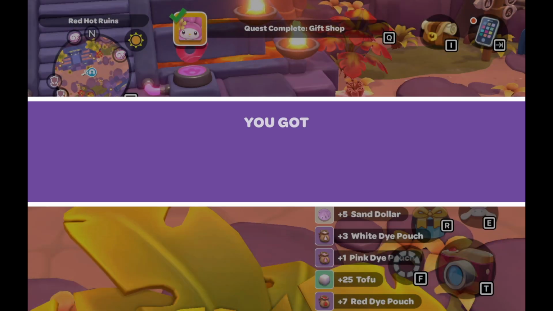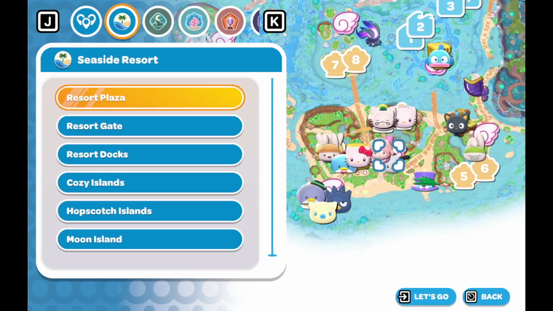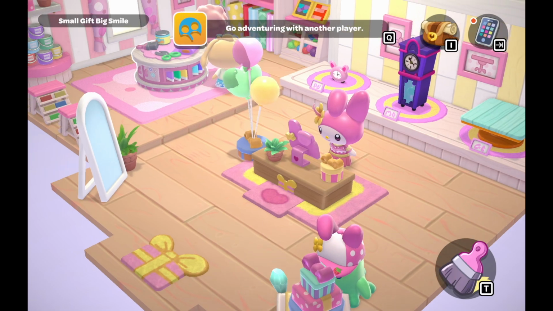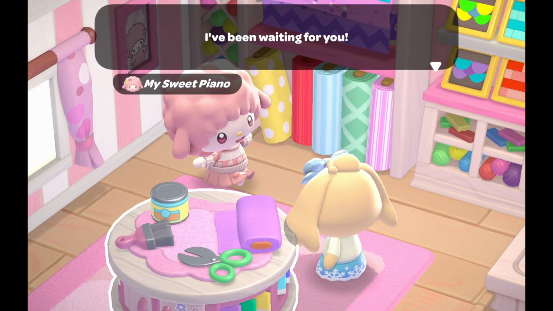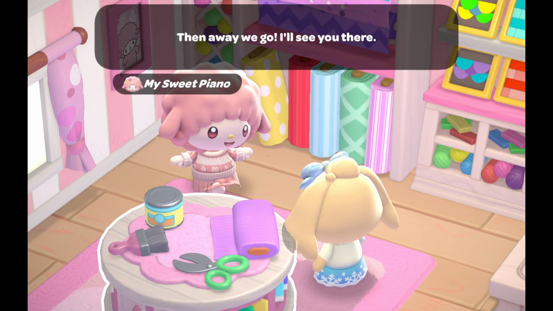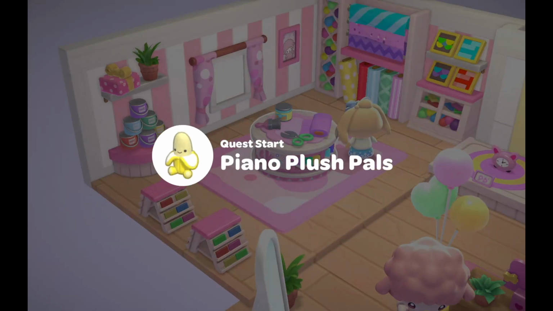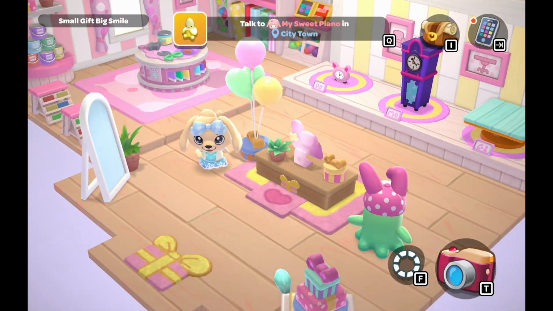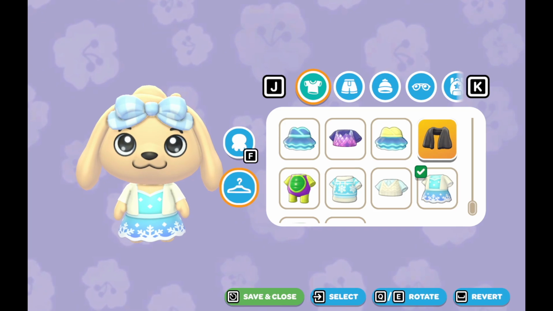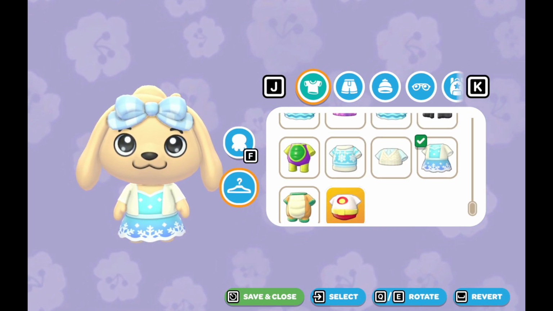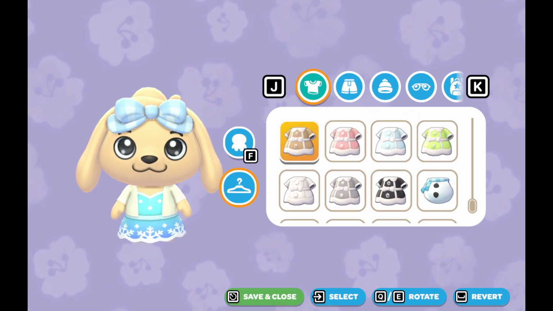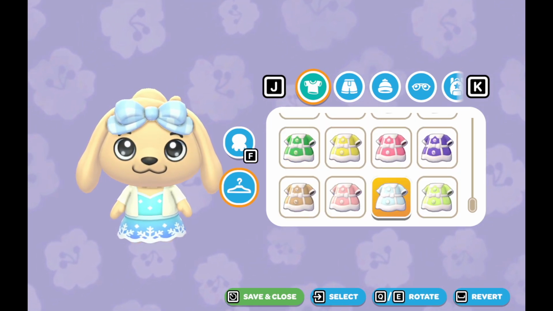This is just me not comprehending a part of the game that should, in all honesty, be fairly easy, especially because, well, I shouldn't say it should be easy. Flower breeding mechanics in Animal Crossing, with the exception of blue roses, are very simple. You just water them and hope that the color appears that you want. Flower breeding mechanics in Hello Kitty Island Adventure is a whole different ballgame. There are spreadsheets, there are different methods to doing it. It's like a whole thing. I feel like you need a PhD in order to breed flowers in this game. That might be a little bit of an exaggeration, but there are also so many different flower types.